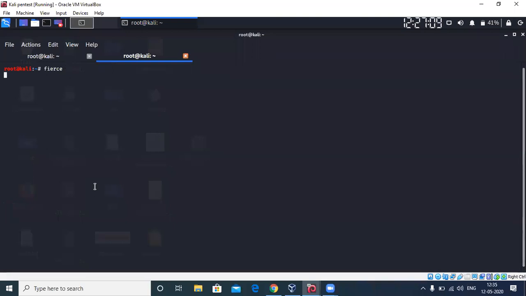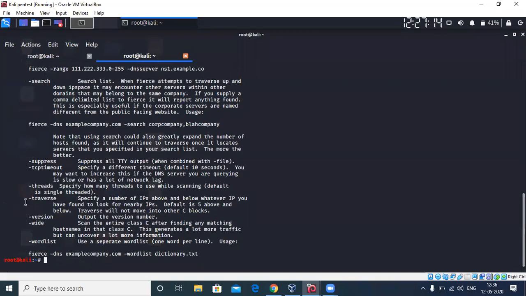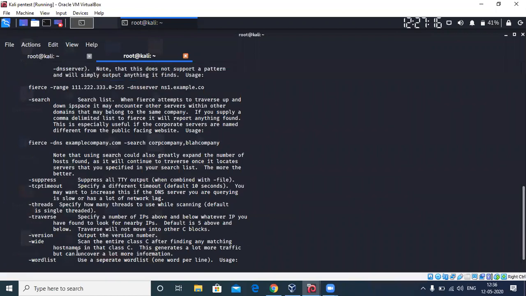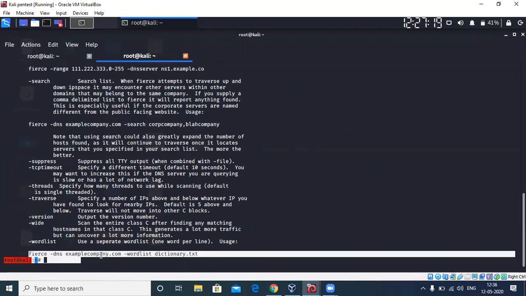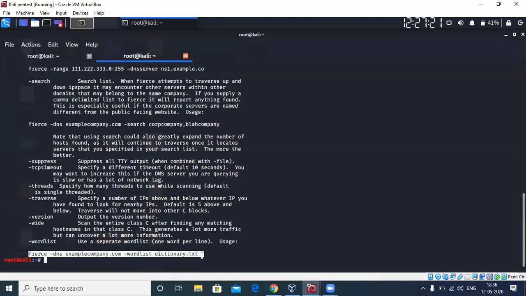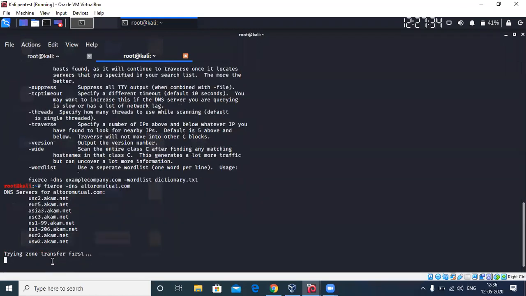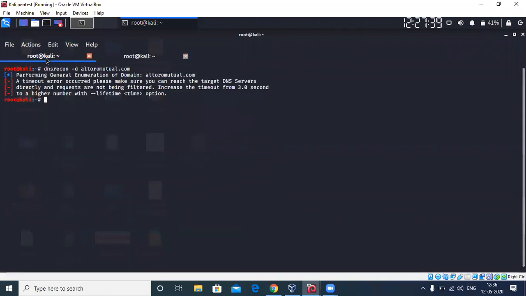Now let's also look up Fierce. -h will always give you the help, and there you go, you can see the usage here itself. So let's do that: fierce --domain Altoro Mutual. Fierce is a bit fast, and personally I prefer Fierce over DNSRecon and DNSenum.